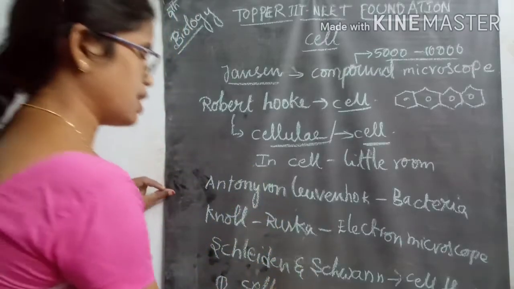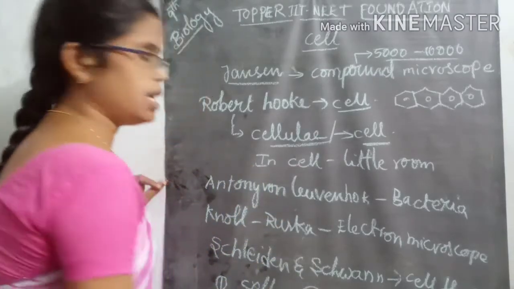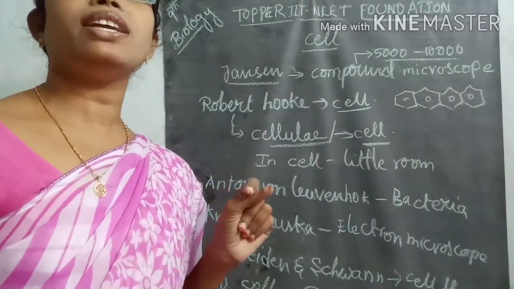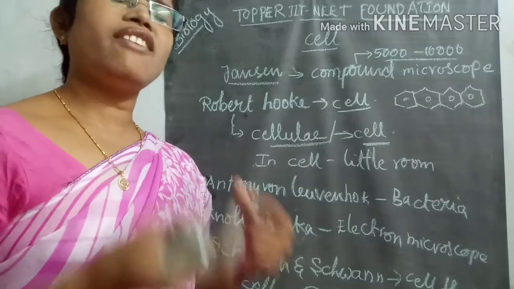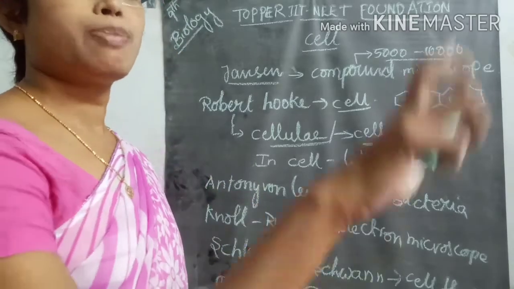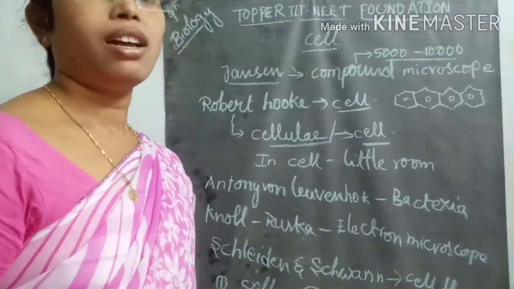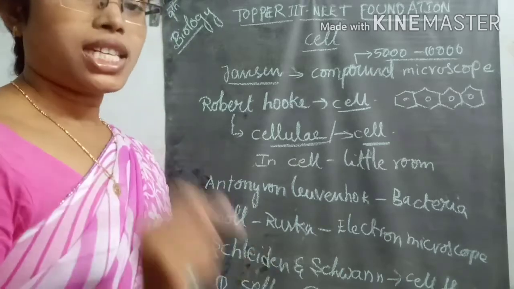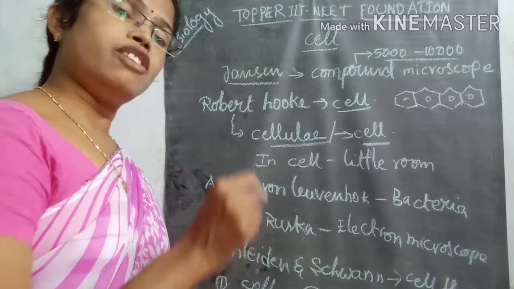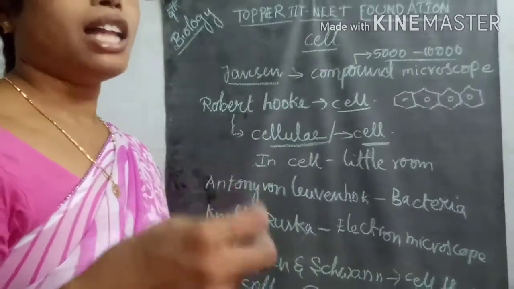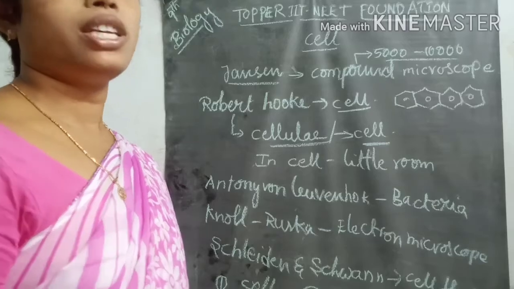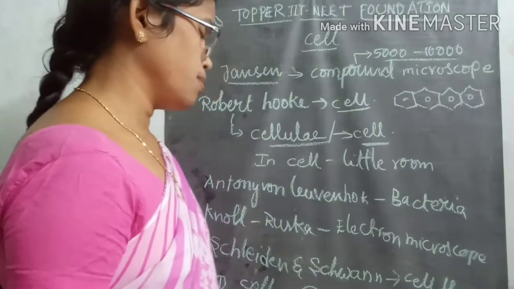The second point is that the cell is the structural and functional unit of every living organism. Every living organism on earth contains cells, which applies to both structure and function.